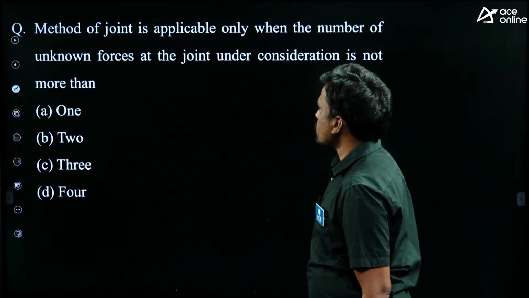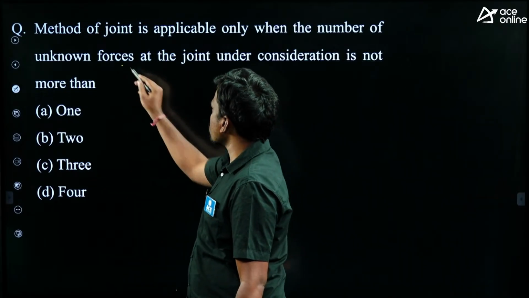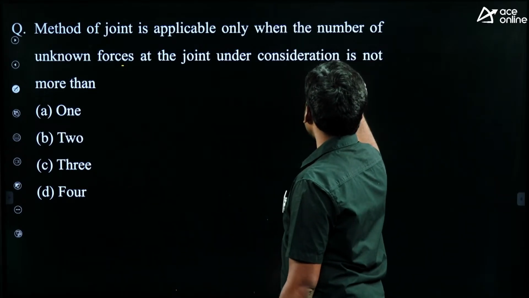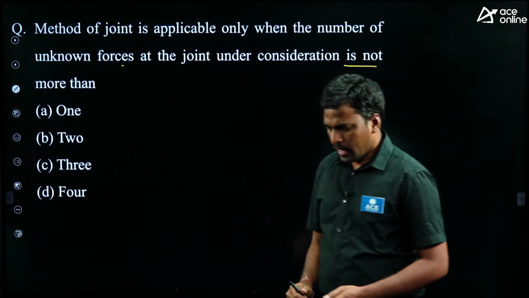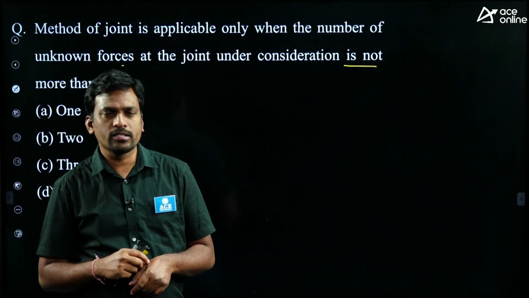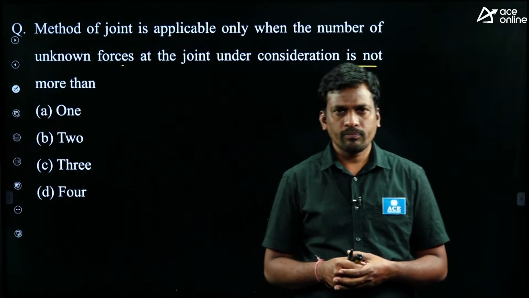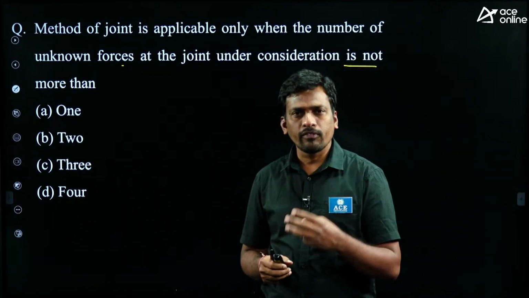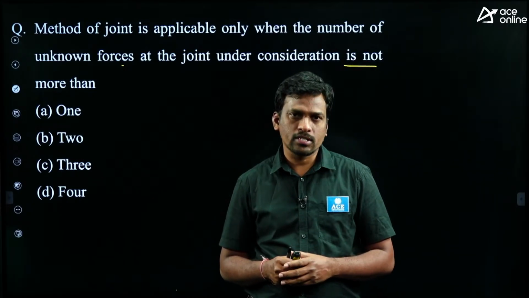Method of joint is applicable only when the number of unknown forces at the joint under consideration is not more than. Students, I given an equilibrium equation of a structure, equilibrium equation of a joint, right? Okay, for pin jointed plane frame, for structure 3 number of equilibrium equations, but for joint only 2 number of equilibrium equations, right?